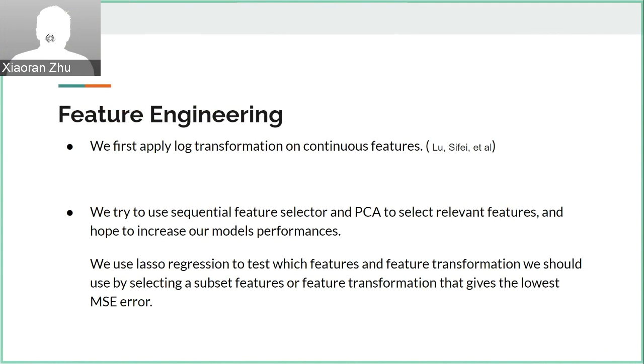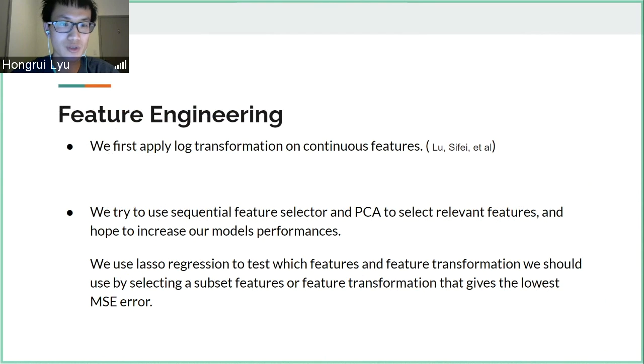We first applied log transformation on continuous features, as mentioned by Liu's paper for house price prediction. Then we try to use sequential feature selector and PCA to select relevant features, and we hope to increase our model performance. We use linear regression to test which feature and feature transformation we should use by selecting a subset of features or feature transformation that gives the lowest MSE error.